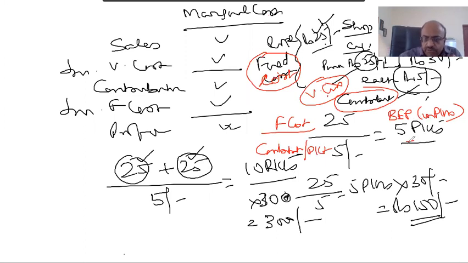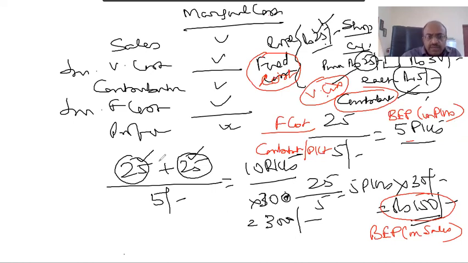Break even point in units, 5 packets, is equal to fixed cost divided by contribution per packet. And this is break even point in sales. This is break even point in packets.